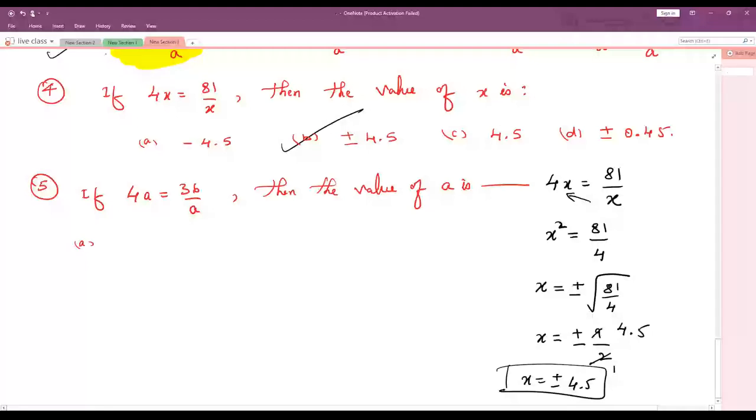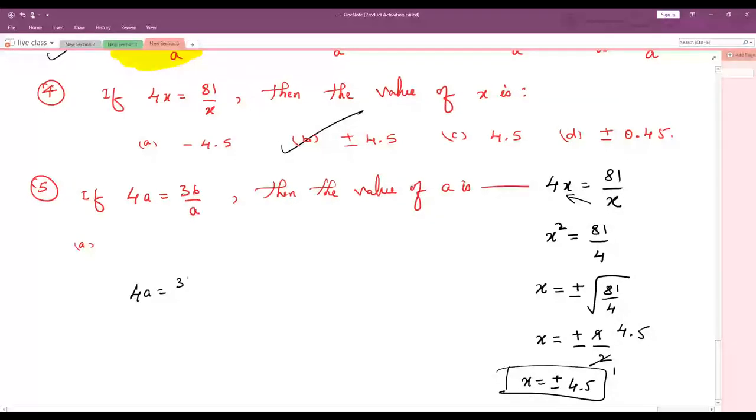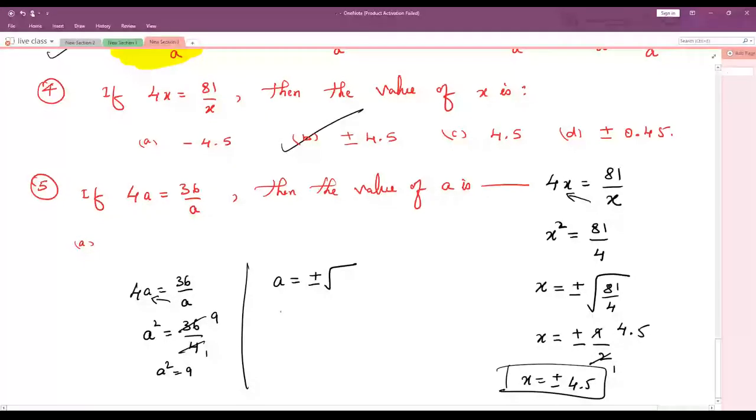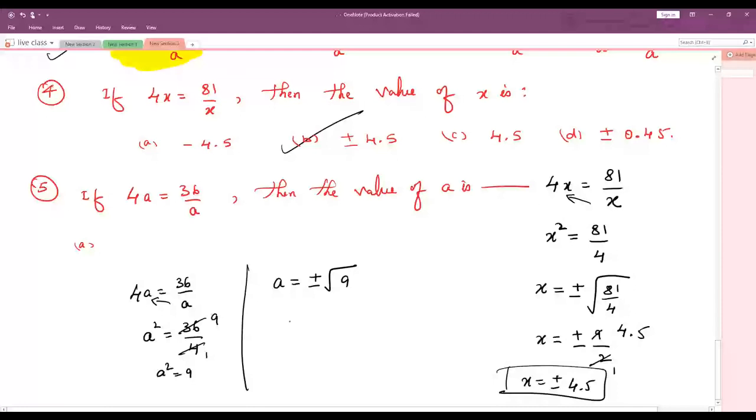See here. 4a is equal to 36 by a. We want a. So a, you bring this side. A into a becomes a square is equal to 36 by 4. 4 ones are 4, 4 nines are 36. So a square is equal to 9. We want a. If the square comes this side, it becomes plus or minus root of 9. So a is equal to plus or minus square root of 9, which is 3.